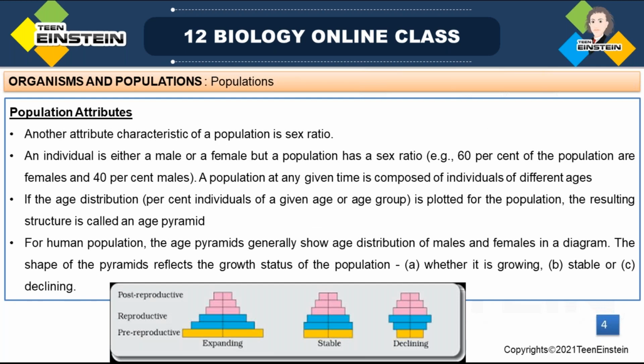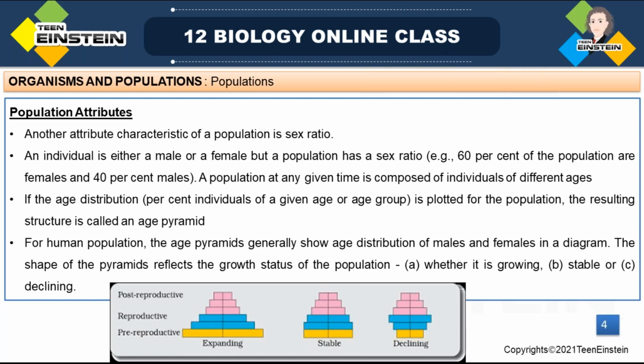Next, another attribute. Another characteristic of population is sex ratio. First one is death rate and birth rate. The number, just to know whether the number is increasing or decreasing in a population. That means birth rate and death rate. Next is sex ratio.